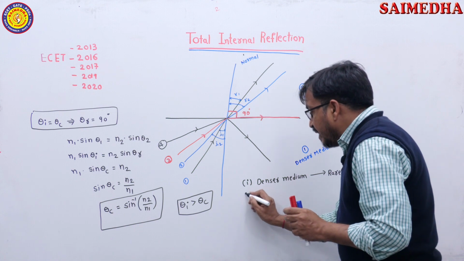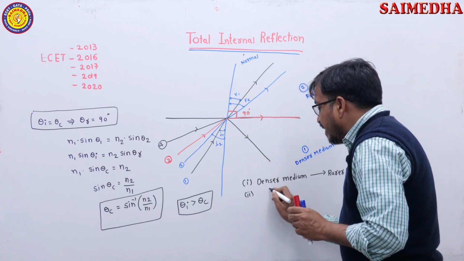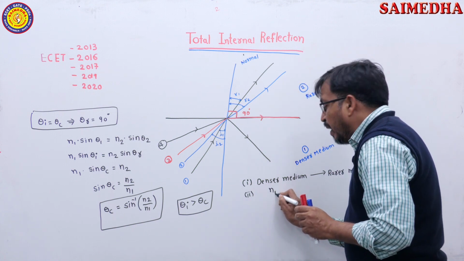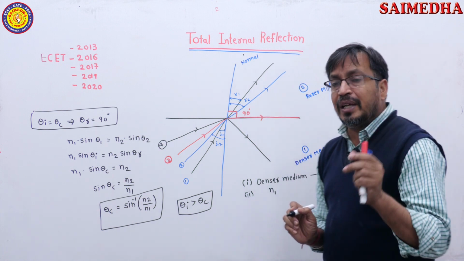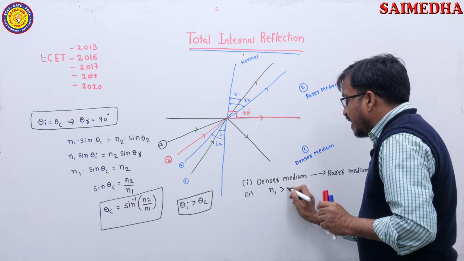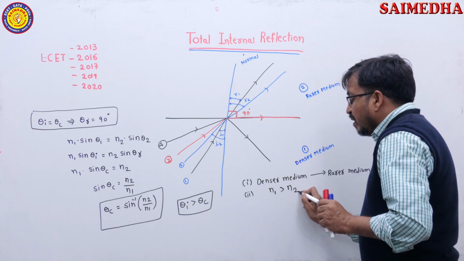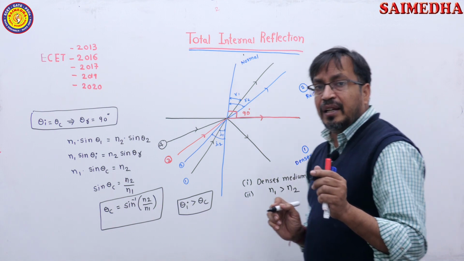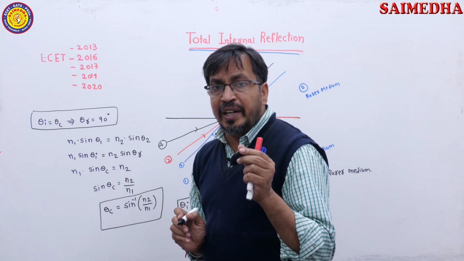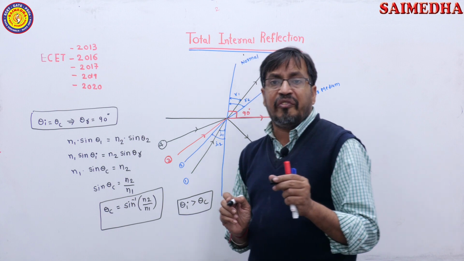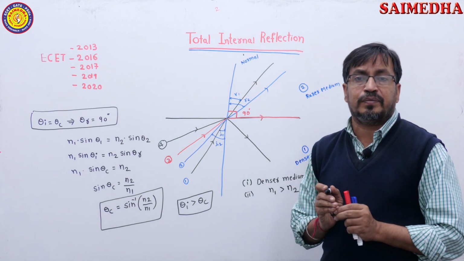And the second condition: the refractive index of medium 1, that is N1, must be greater than the refractive index of medium 2. N1 must be greater than N2. So, what is N1 here? Refractive index of medium 1, and N2 is the refractive index of medium 2.